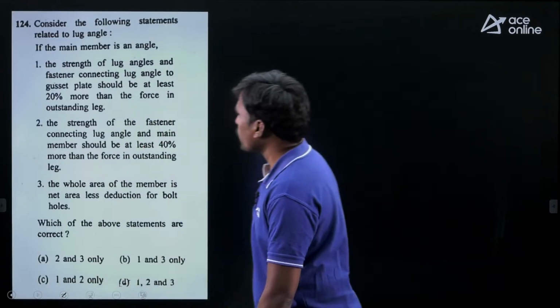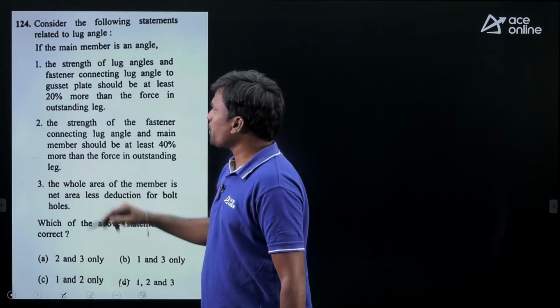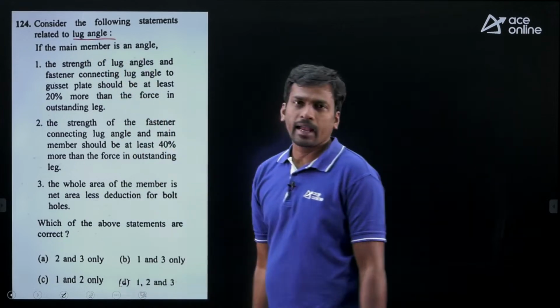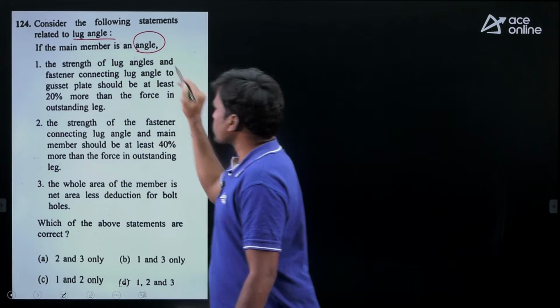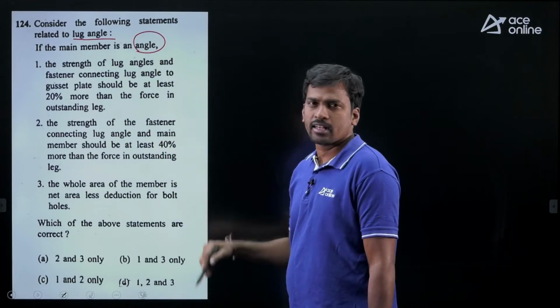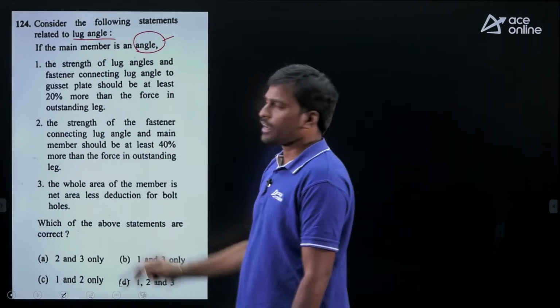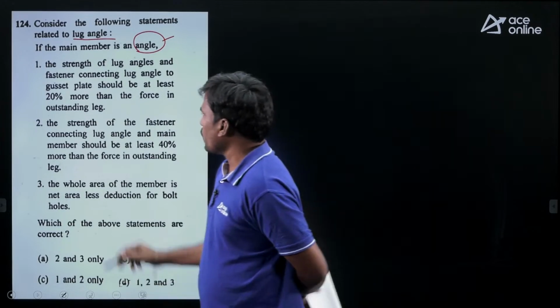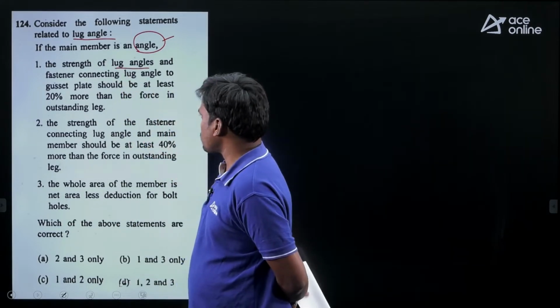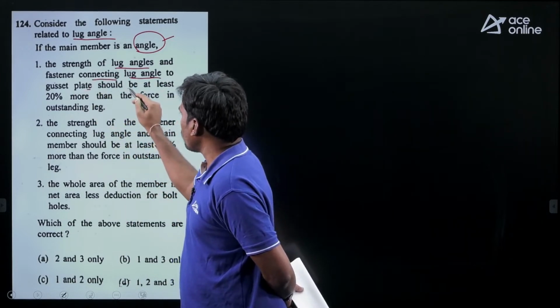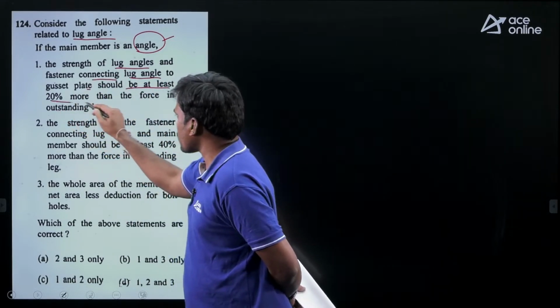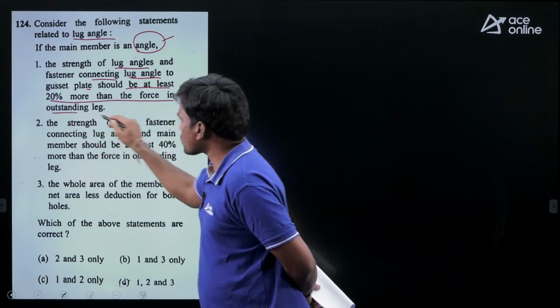Next, consider the following statements related to lug angle. Here if the main member is an angle section, we have channel section and angle section, right? Here the main member is an angle section. Now we'll see the first one. The strength of lug angles and fasteners connecting lug angle to the gusset plate should be at least 20% more than the force in the outstanding leg.